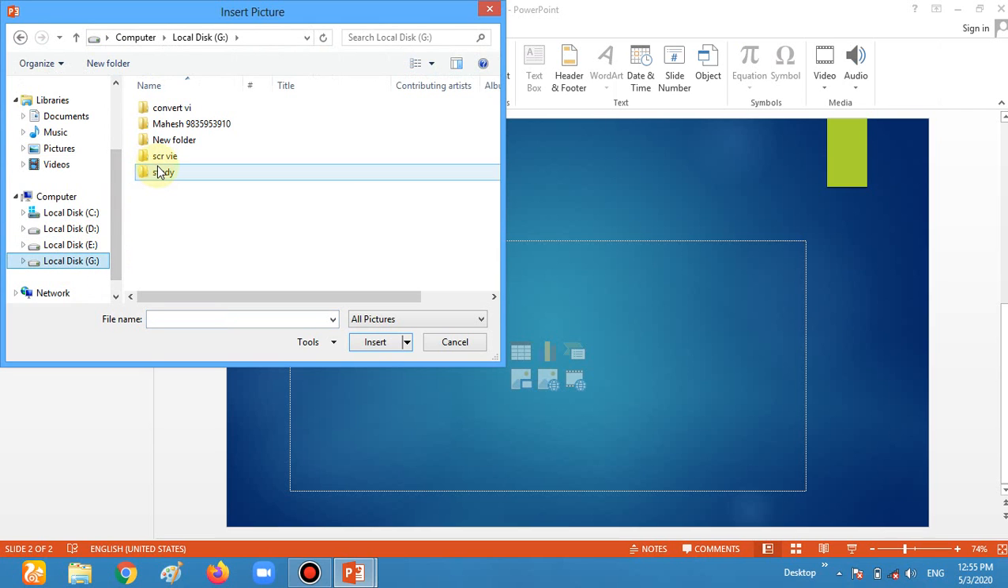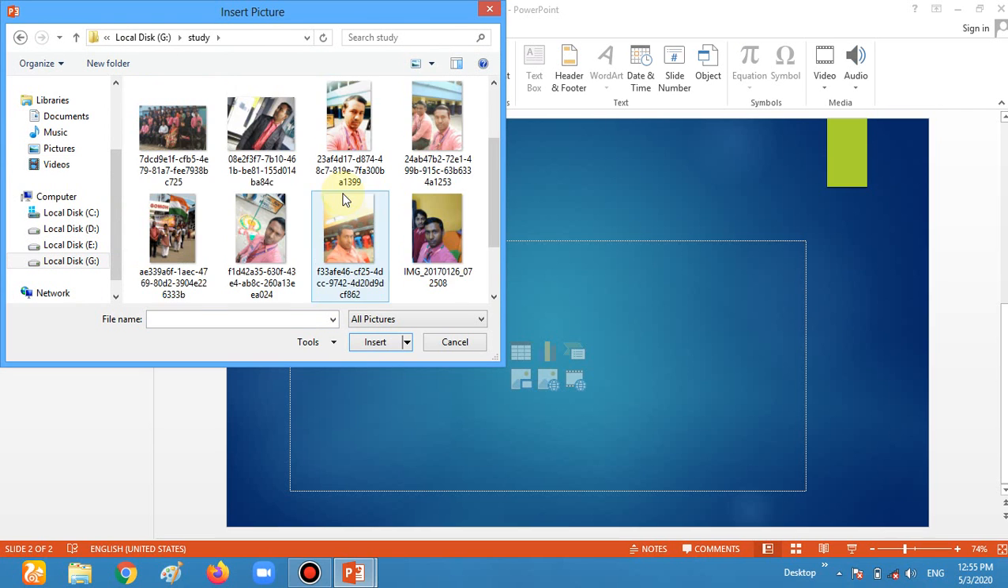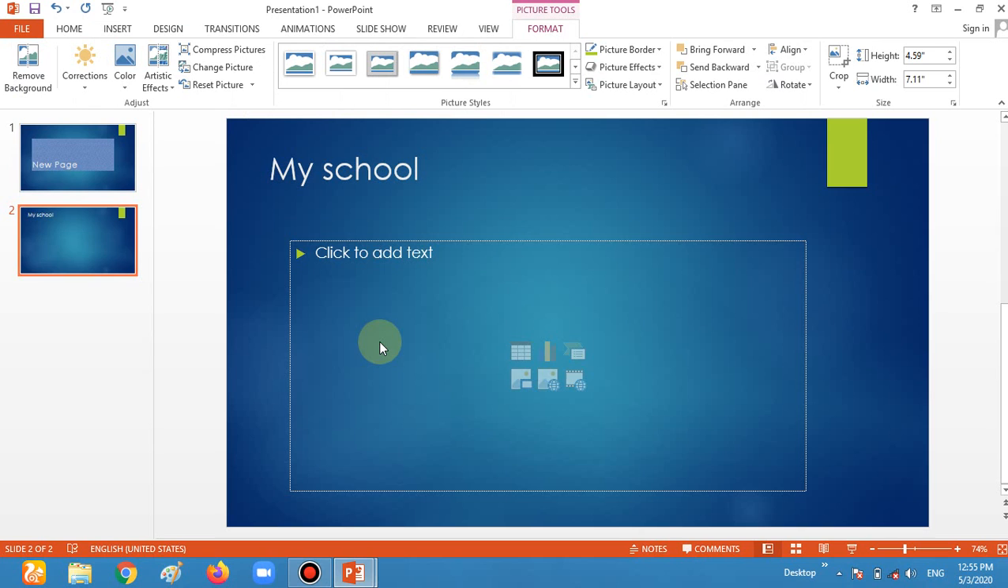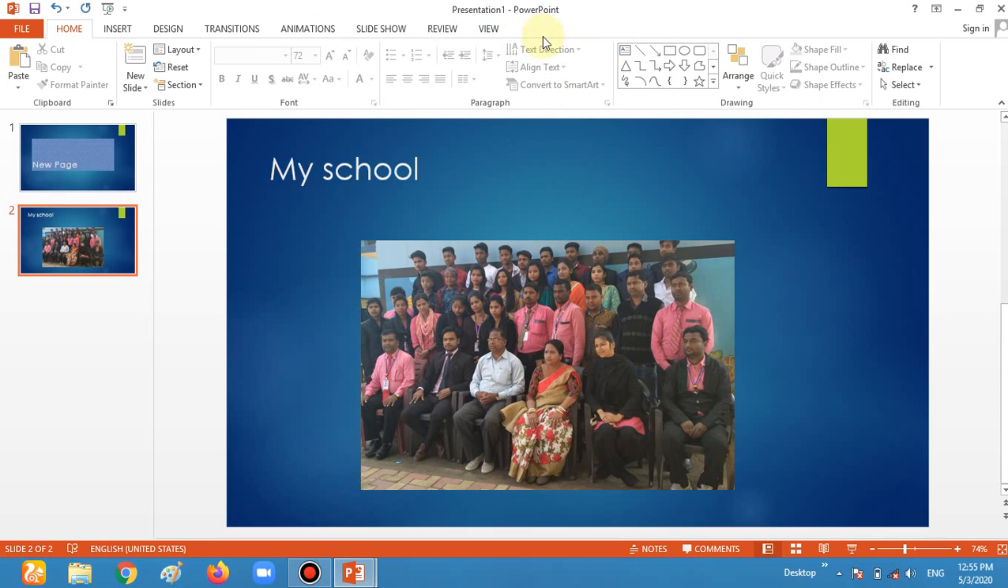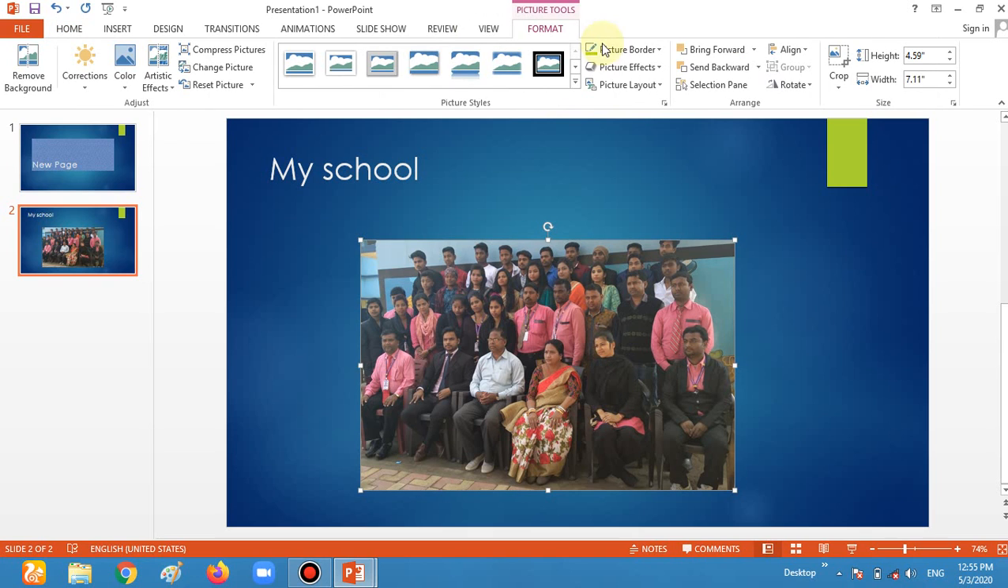So I'm going in the G drive, study section. There are so many pictures. I'm choosing one of them. Okay, and click on insert. Now you see the picture is here. When a picture comes, all pictures come with a special tab which is known as format. Okay, when I click outside, the format is gone. When I click on the picture, the format is on.